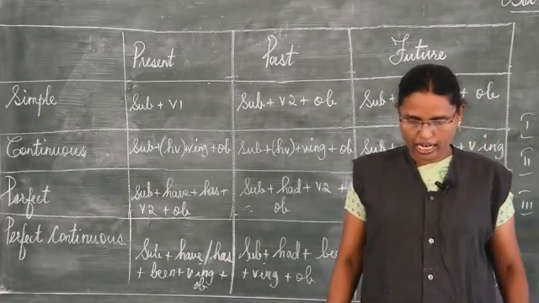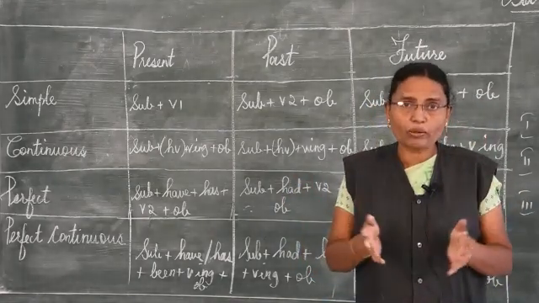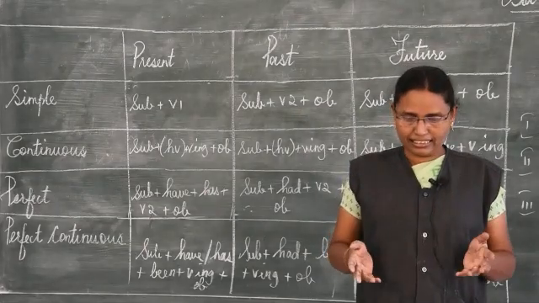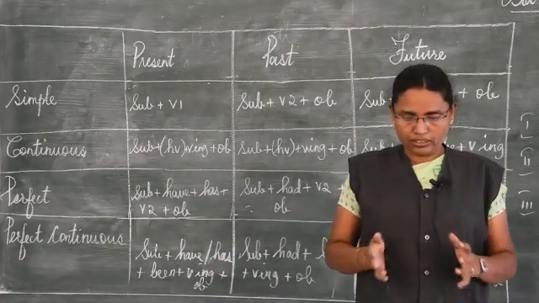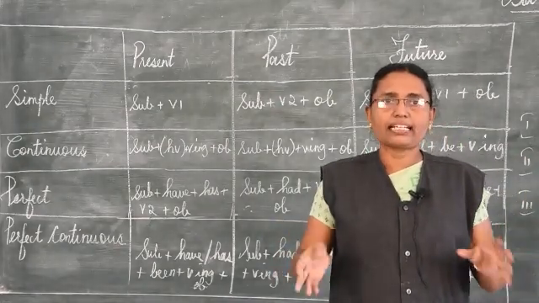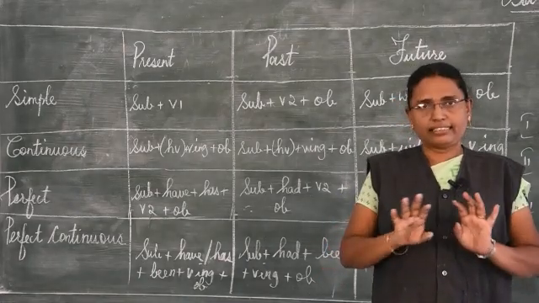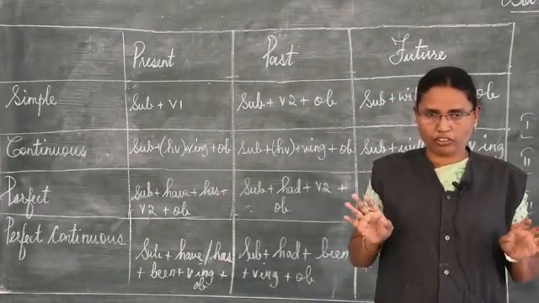So okay, now under these 12 tenses, what are they? Tense is the heartbeat of the sentence. When you frame a sentence, tense is like a heartbeat for the sentence. I think you are sure of it.